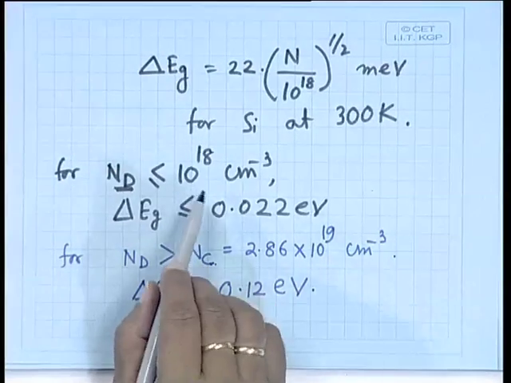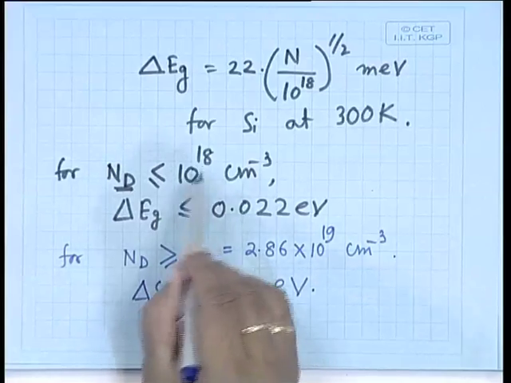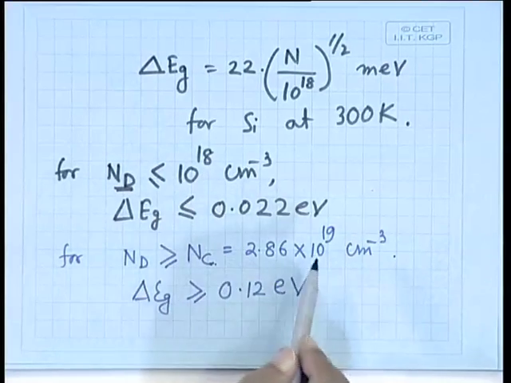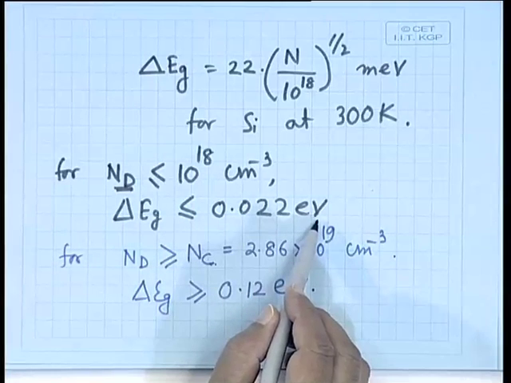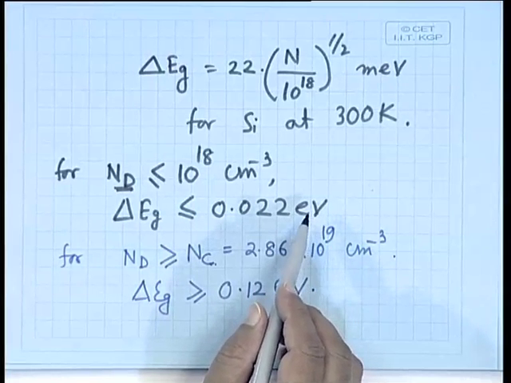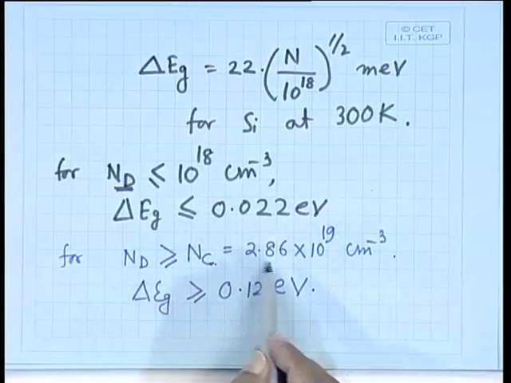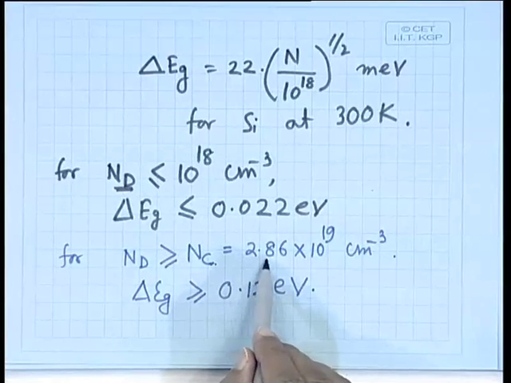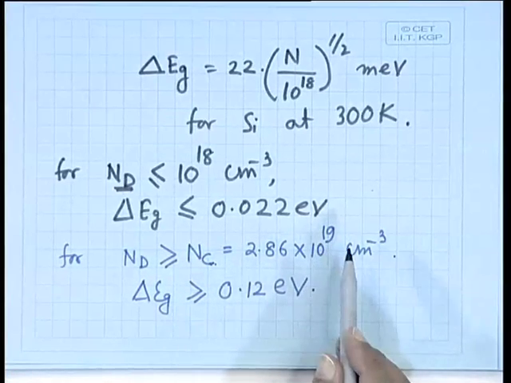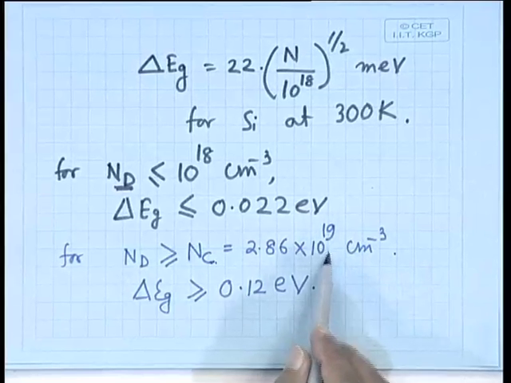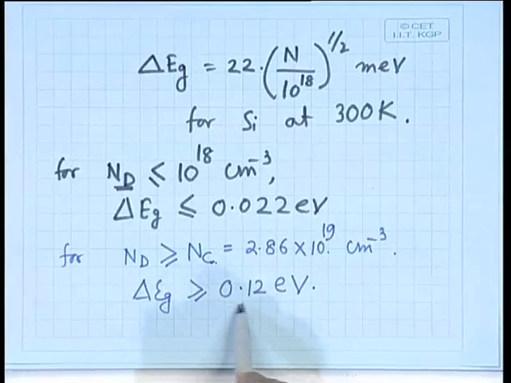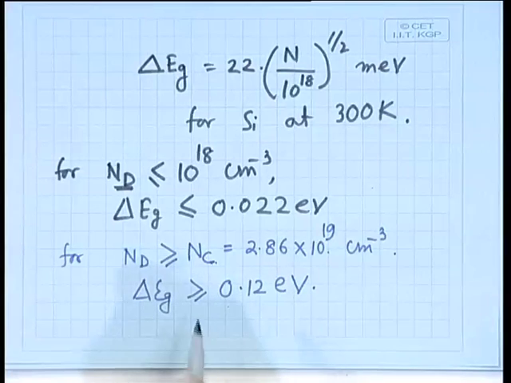Two cases I have shown you. One is if it is less than 10 to the power 18, it is 0.022 electron volt, this is non-degenerate. But if it becomes greater than or equal to 2.86 into 10 to the power 19, then it will be greater than or equal to 0.12 electron volt.